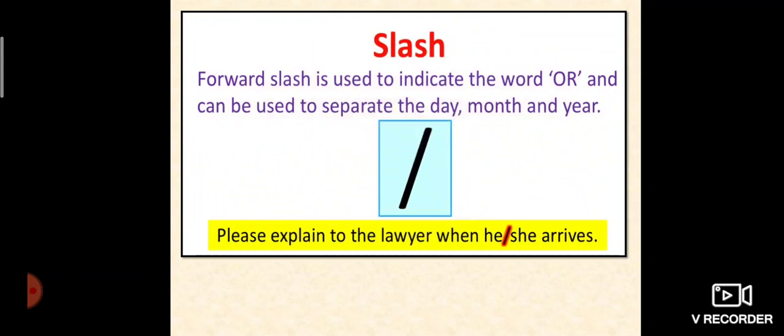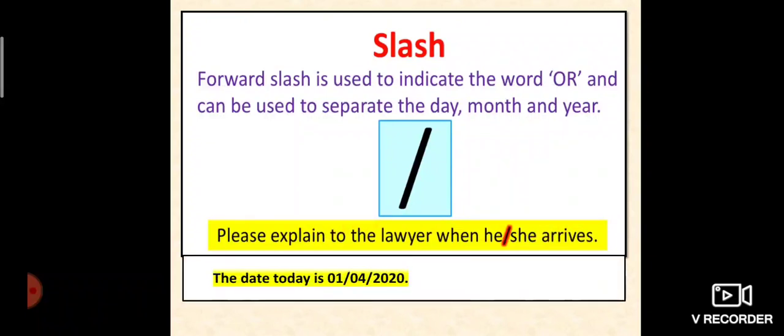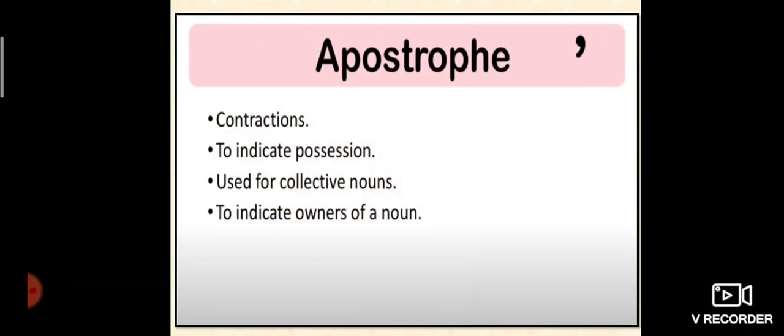Next is the slash. The forward slash is used to indicate "or", or can be used to separate the day, month or year. For example, please explain to the lawyer when he/she arrives, to make a differentiation, to choose any one of them. The date today is 01/04/2020.